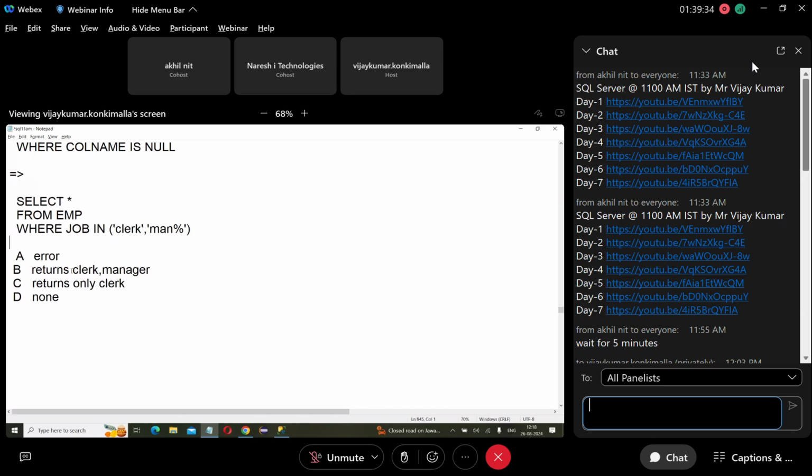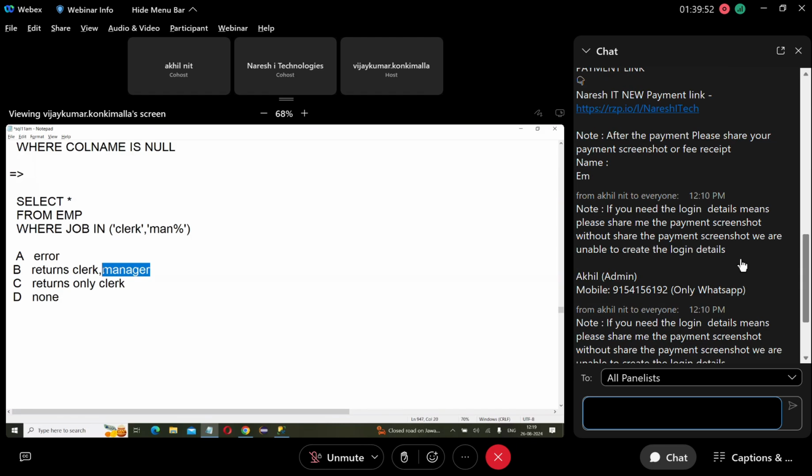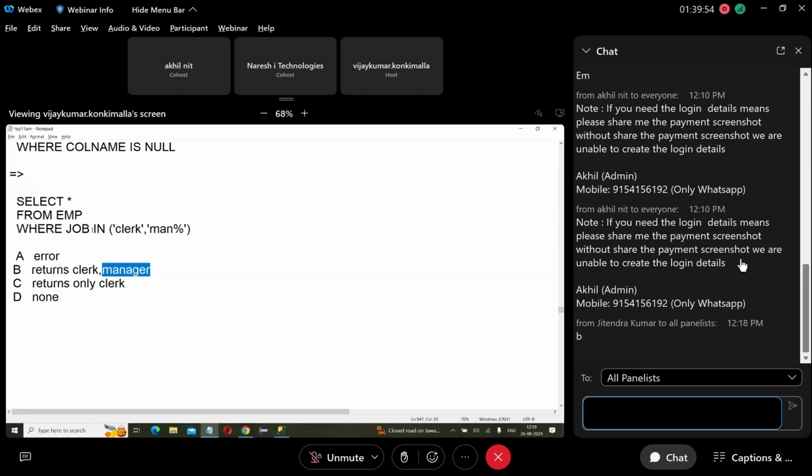Answer is not A. It will not give the error. Definitely this query is executed. But what does it give? Clerk and manager? Because you see 'man percentage', you think manager is selected, but you don't see the operator.